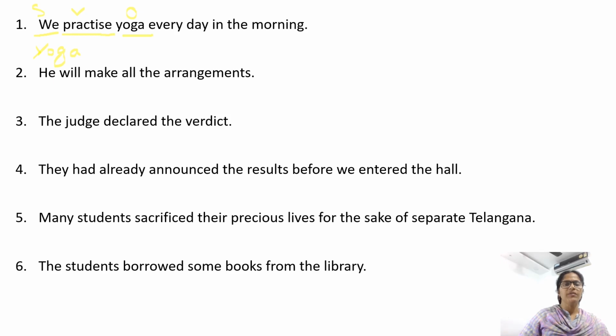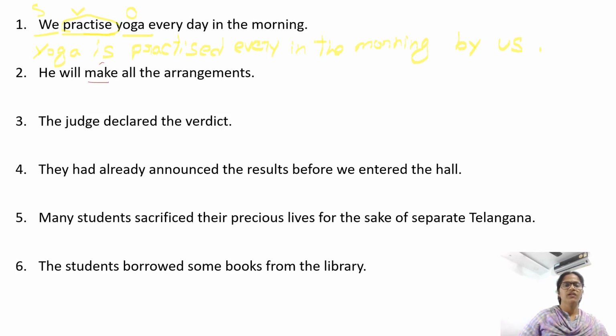Now, third rule, use an appropriate be form. The sentence is in simple present, so we need is, am or are. Yoga is third person singular, so we use is. Yoga is, and the next rule is always use the V3 form of a verb. Practice, practiced, practiced is the V3 form of the verb. Yoga is practiced every day in the morning. Use the preposition by. By, we changes to us. The object form of we is us. By us.